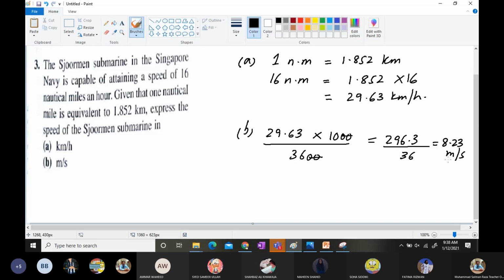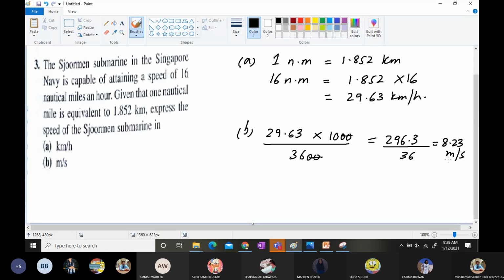Okay, no, sir. So it was an easy question. It was all about the German submarine in the Singapore Navy. First of all, we converted 16 nautical miles into kilometers. The hour is the same because nautical miles an hour has been mentioned over here.